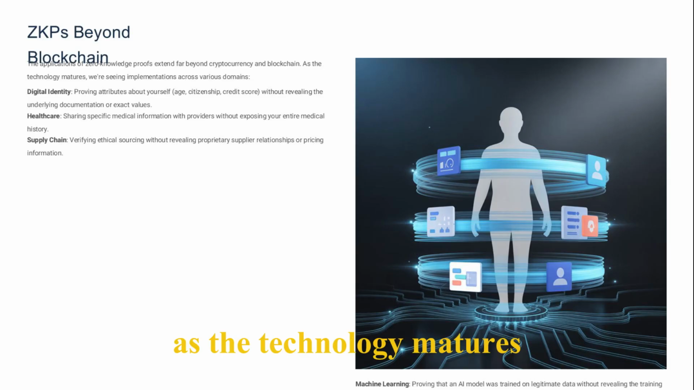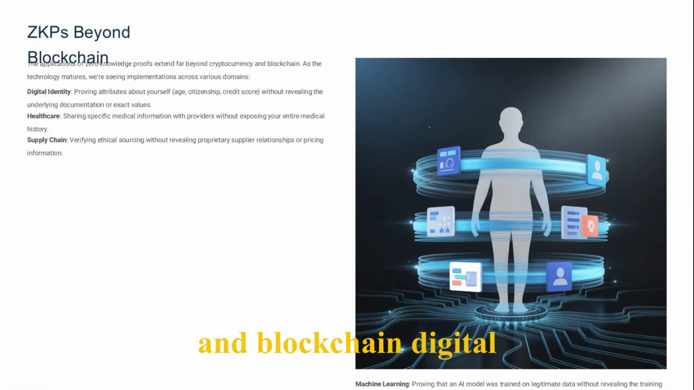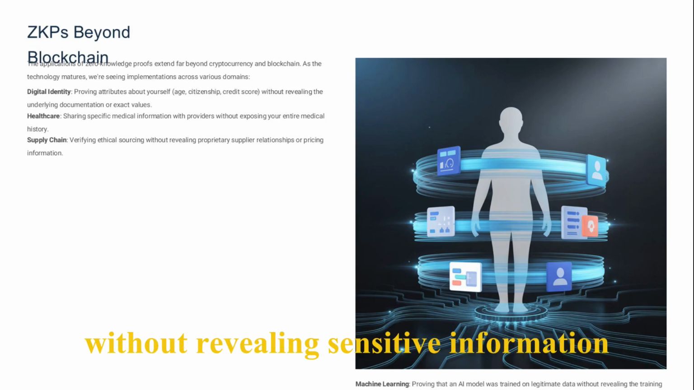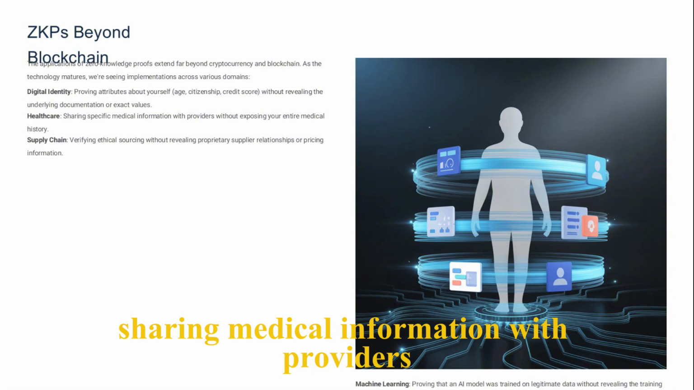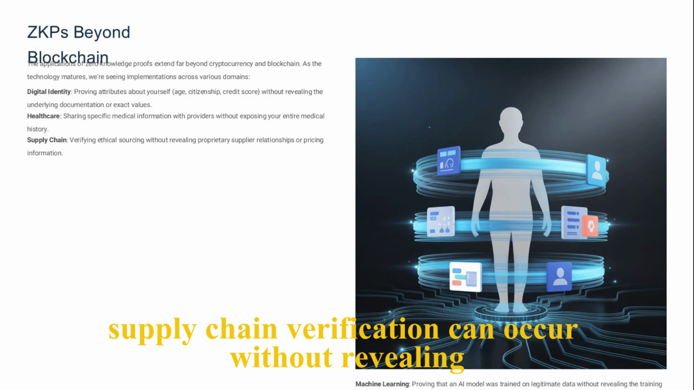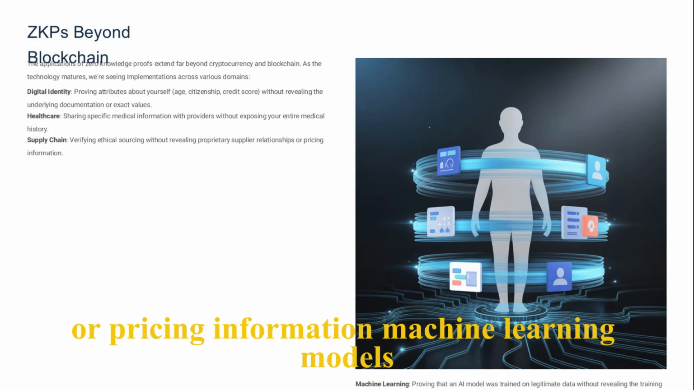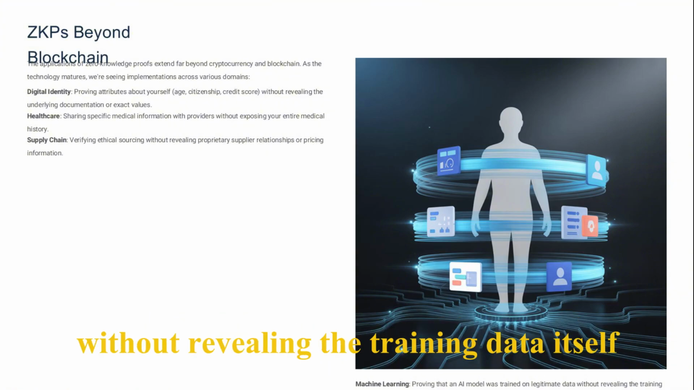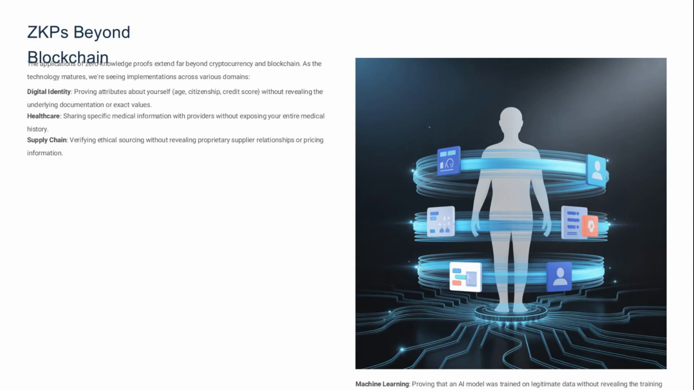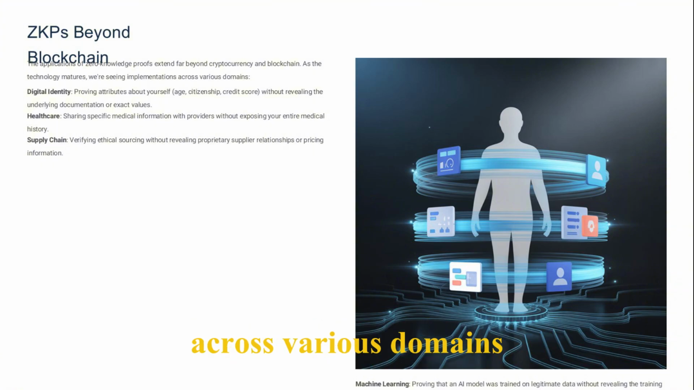As the technology matures, zero-knowledge proofs extend far beyond cryptocurrency and blockchain. Digital identity can be verified without revealing sensitive information. Sharing medical information with providers can be done securely without exposing personal data. Supply chain verification can occur without revealing proprietary supplier relationships or pricing information. Machine learning models can be trained on sensitive data without revealing the training data itself. These implementations showcase the versatility of ZKPs across various domains.